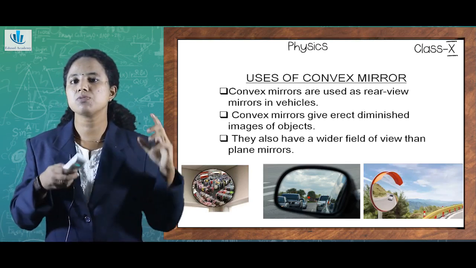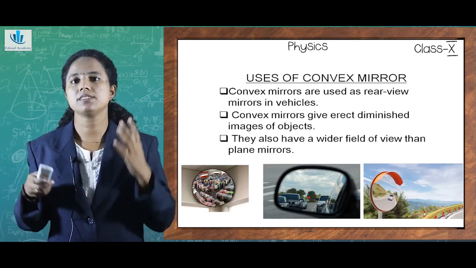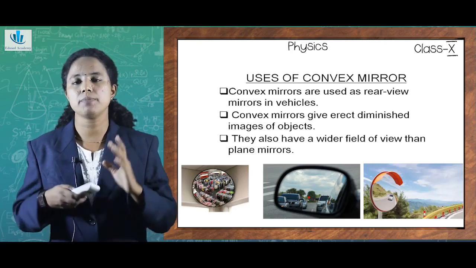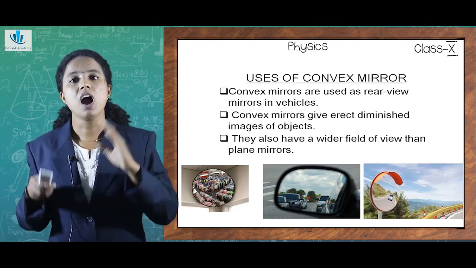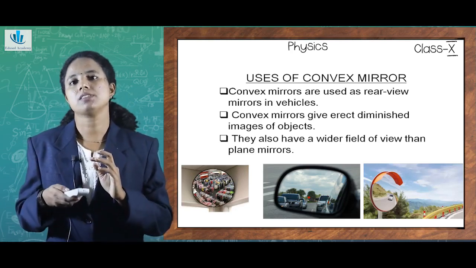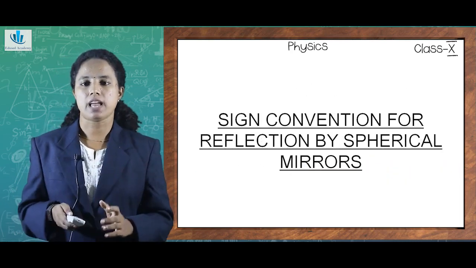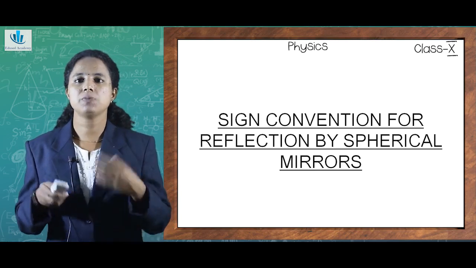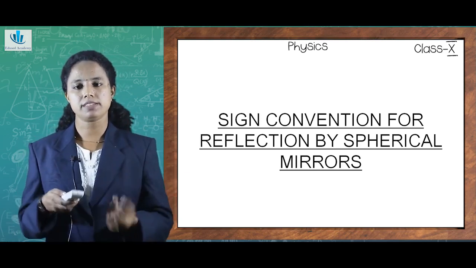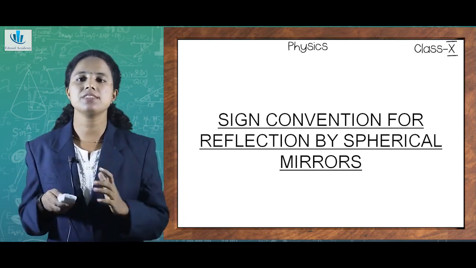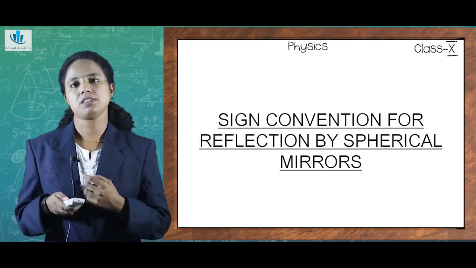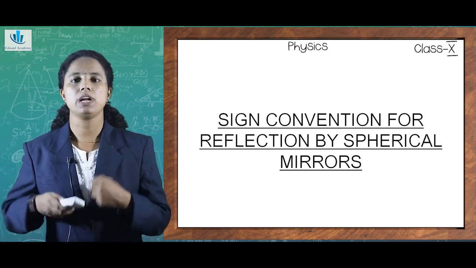So convex mirrors find more applications since they give an erect, diminished as well as virtual image, along with a wider field of view when compared to other mirrors. So we need to understand how spherical mirrors reflect and how images are formed, etc. But certain sign conventions are also followed in the case of different spherical mirrors. So we need to understand them properly.